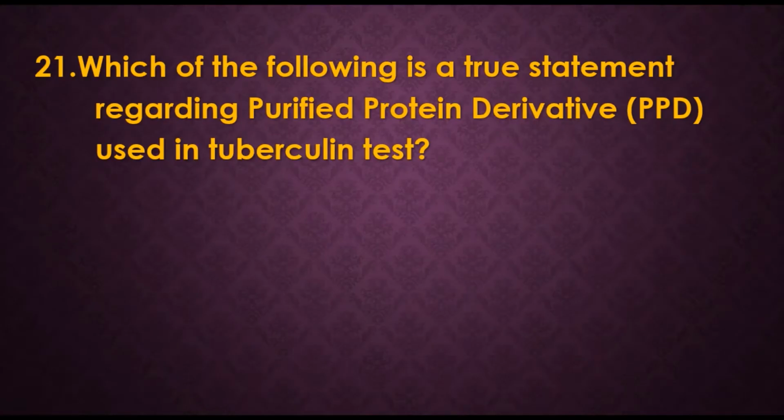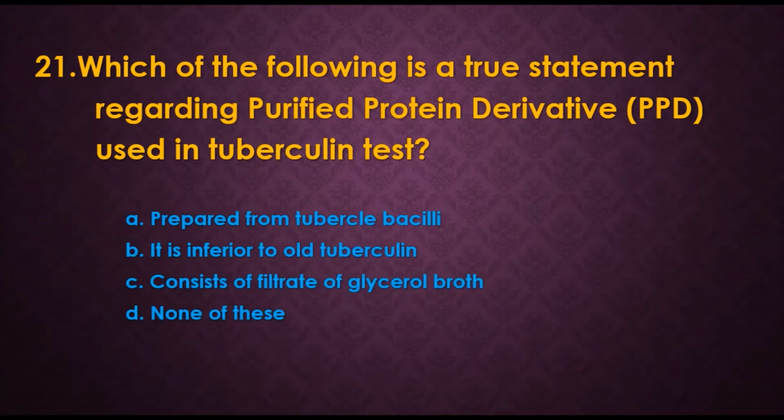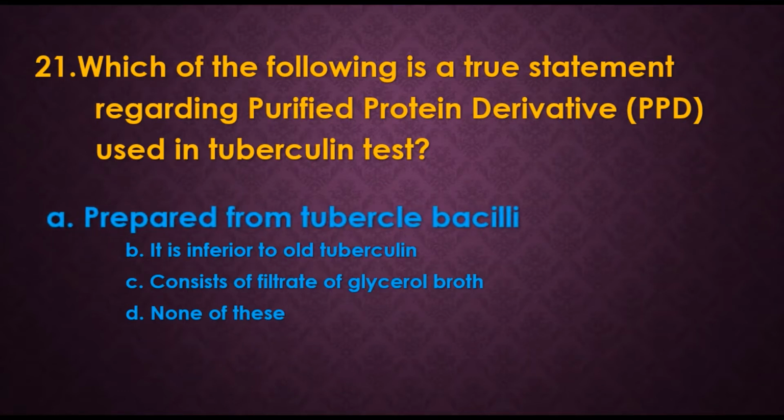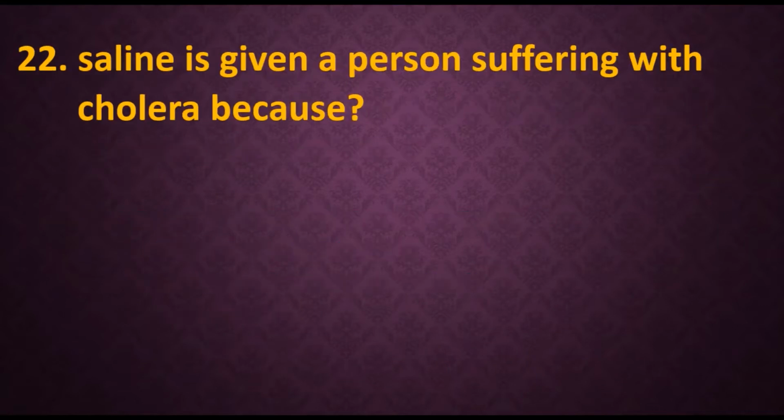So let's begin. 21. Which of the following is a true statement regarding purified protein derivative, that is PPD, used in tuberculin test? Options are A. Prepared from tubercle bacilli. B. It is inferior to old tuberculin. C. Consists of filtrate of glycerol broth. D. None of these. So obviously the answer is prepared from tubercle bacilli.